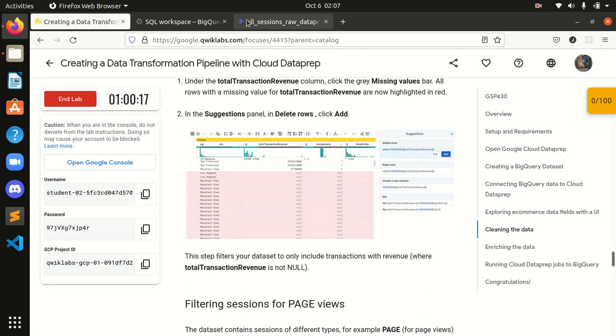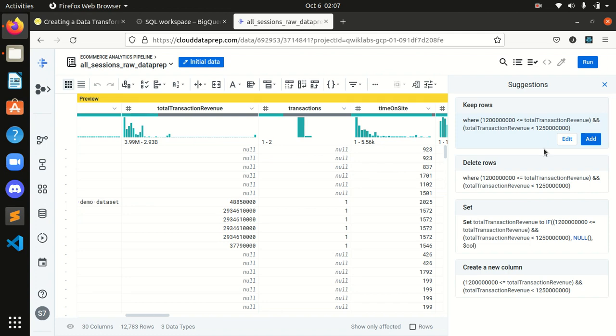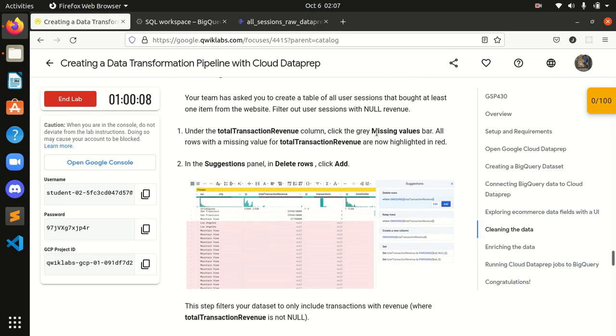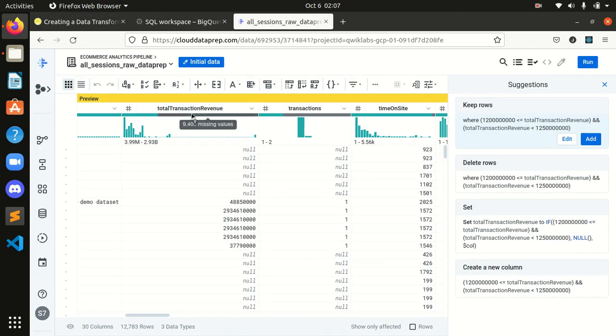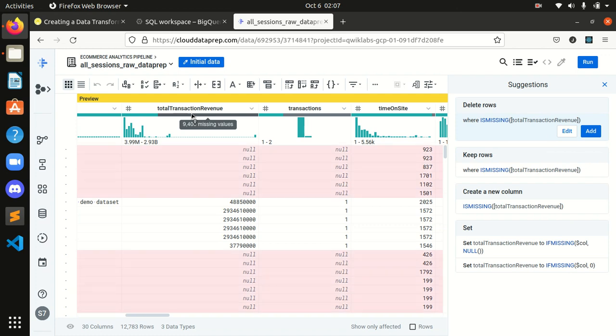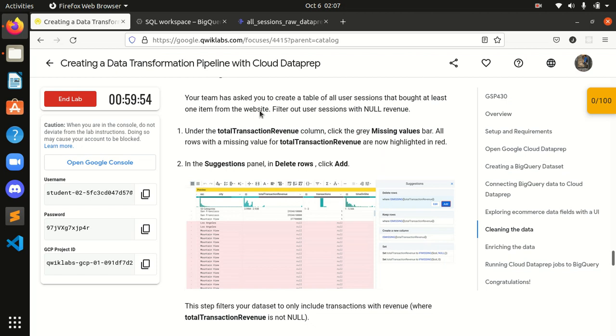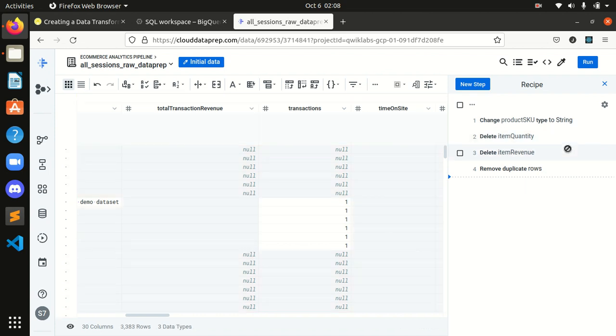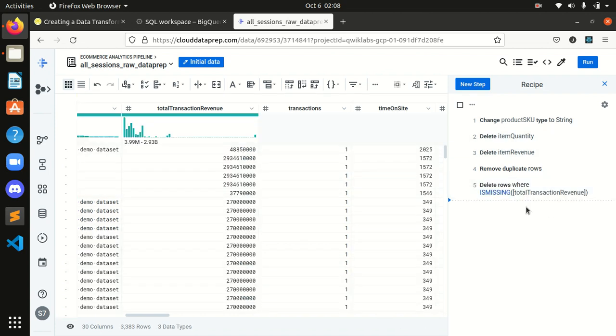Okay, here it is. The missing values bar is here, this one. Okay, and after that I will just delete rows. I will click on add. Done. Okay, we are done with this step also.